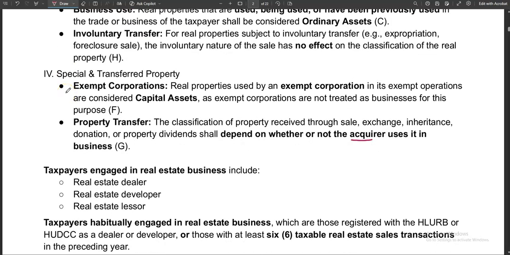Now, since taxpayers engaged in real estate business are the only taxpayers that have no option or any chance to convert ordinary asset to capital asset, it is very important for us to know who are those taxpayers engaged in real estate business. So we have identified three of them: the real estate dealer, second, the real estate developer, and the third is the real estate lessor. We need to memorize this one because these are the three that are not qualified to convert ordinary assets to capital assets.